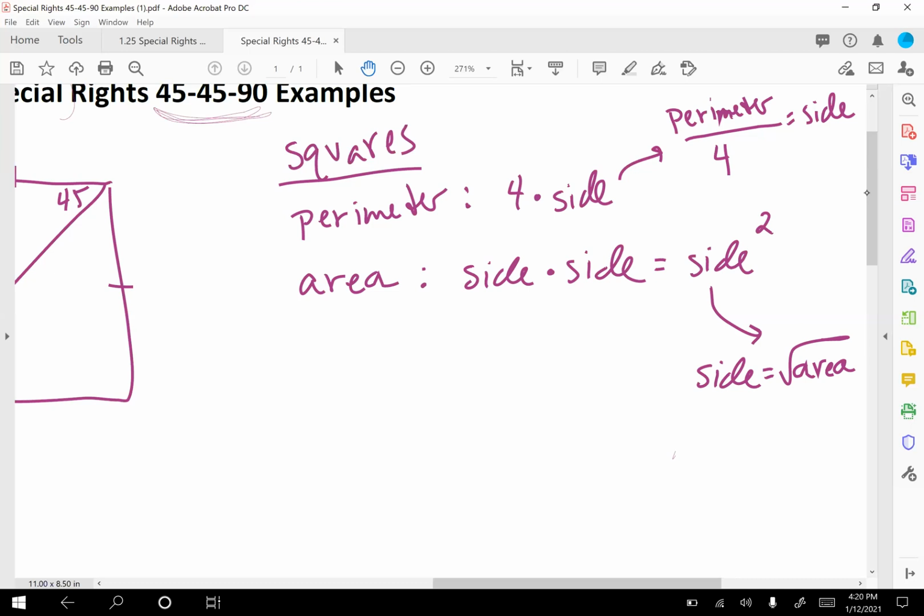Another popular one, there's one last one: area of a triangle. It's 1/2 base times height. So your base and your height are at a right angle to each other. So if you need to do area of a triangle, it's 1/2 base times height.